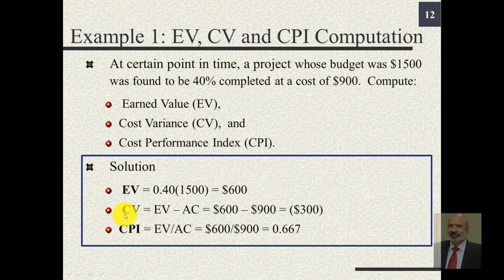So the cost variance will be earned value minus actual cost, that being 600 minus 900, so we are in deficit, or we have spent more and earned less. Negative values in accounting are written in brackets without using the negative sign. CPI, or the cost performance index, will be EV over AC, which is 600 over 900 or 0.667. Since CPI is less than 1, or we can say since CV is negative, this is not a desirable situation.